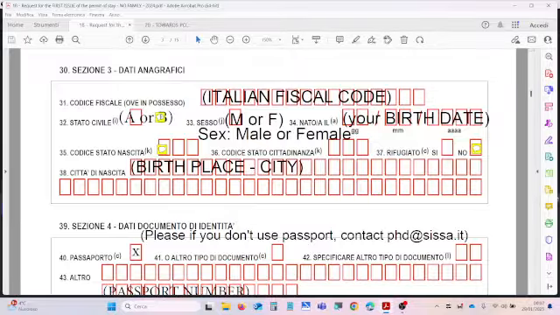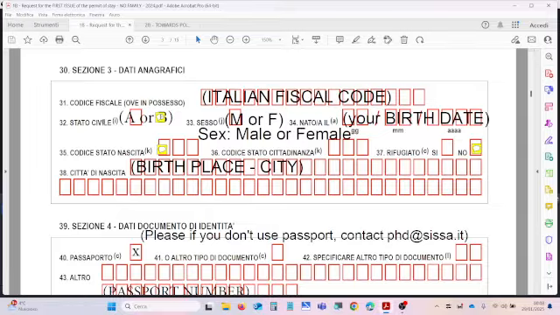Field 32, stato civile, means if you are married or not married. You use A if you are single and you put B if you are married. Field 33 is for your sex. Male is an M and female F. Field 34, nato il, is your birth date and you put your birth date there.